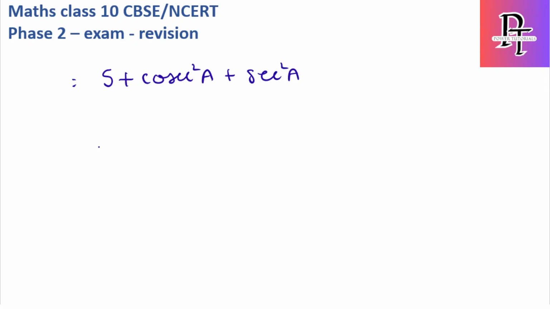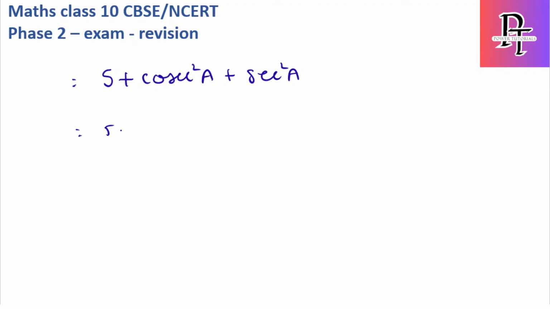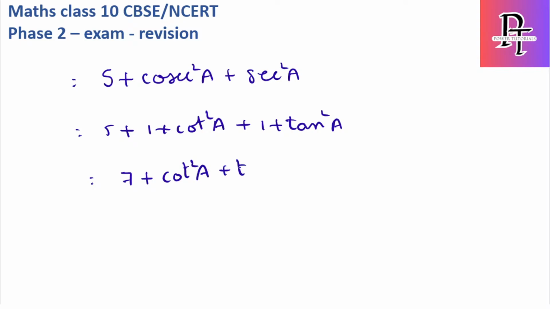You will get the second equation, because on the right hand side I have mentioned tan square and cot square a. So 5 plus cosecant square a, I will write it as 1 plus cot square a, and secant square a, I will write it as 1 plus tan square a. So now this becomes 5 plus 1 plus 1, which is 7, plus cot square a plus tan square a. Hence the value of x is 7.